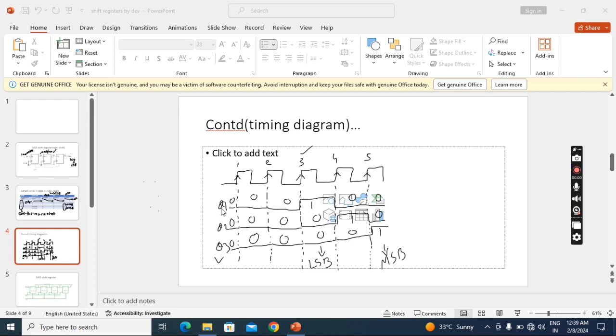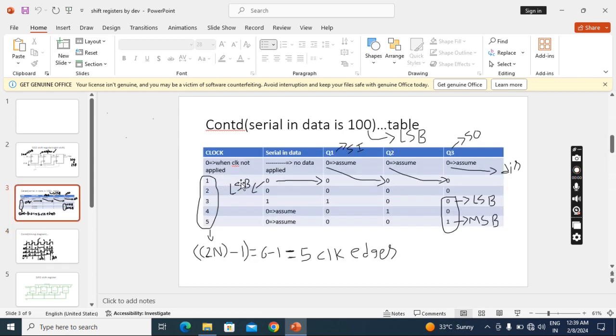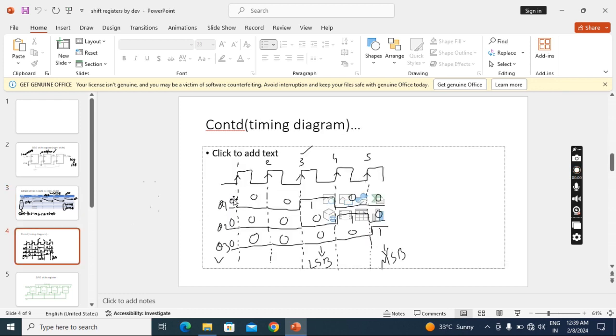Before applying the first clock pulse, what is the output of each flip flop? It means when we have not applied any clock pulse, Q1 is 0, Q2 is 0, Q3 is 0. All are zeros. You have to write it like this.